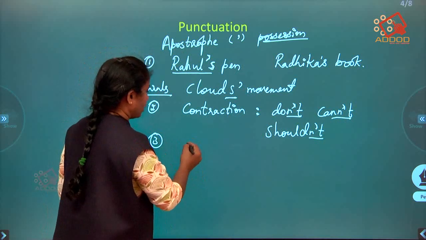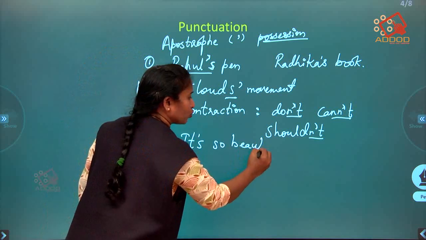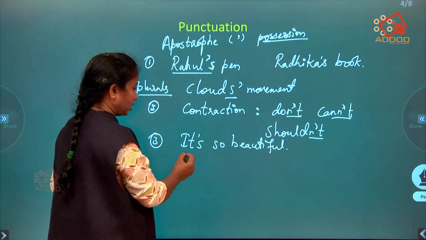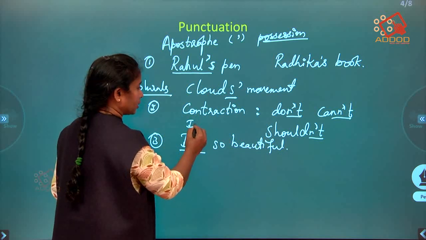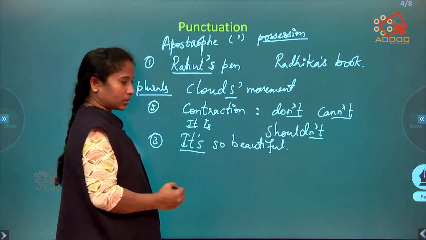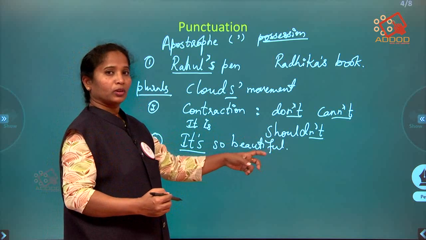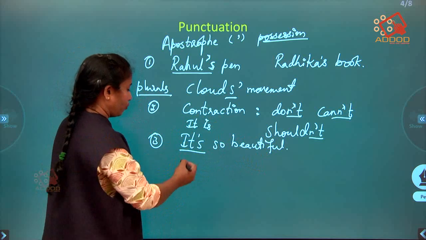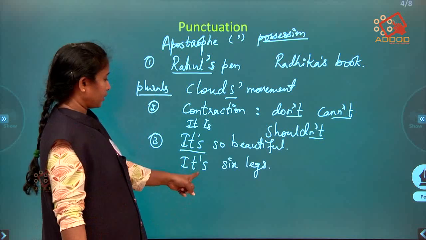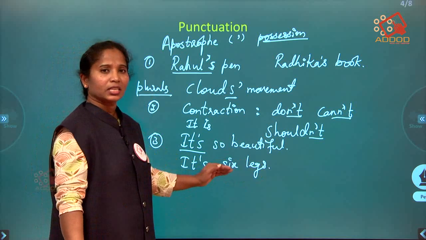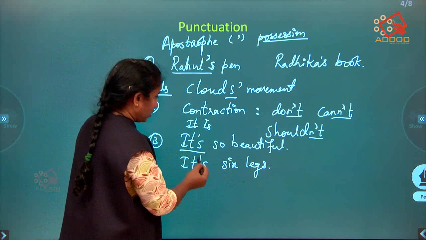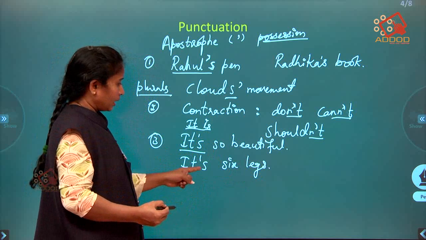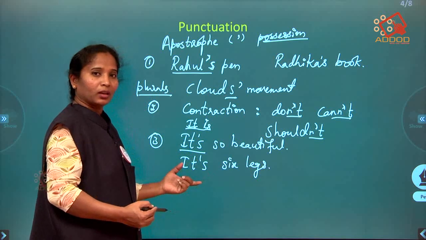Next, again we can use it to indicate "is." If I say, "It's so beautiful." What do you mean by this? This is "it is." It is so beautiful. So even "is" is being contracted. For another example, if I say, "It's got six legs," what does this mean? It is indicating "it is."